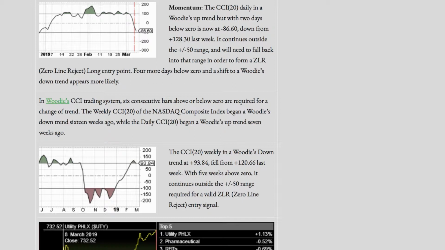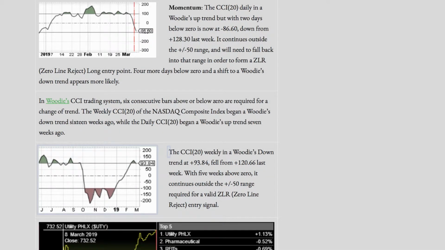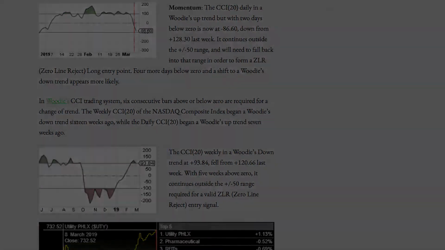The weekly CCI 20 of the Nasdaq Composite Index began a Woody's downtrend 16 weeks ago, while the daily CCI 20 began a Woody's uptrend 7 weeks ago. The CCI 20 weekly in a Woody's downtrend at a positive 93.84 fell from a positive 120.66 last week. With 5 weeks above zero, it continues outside the plus or minus 50 range required for a valid zero-line reject short entry signal.